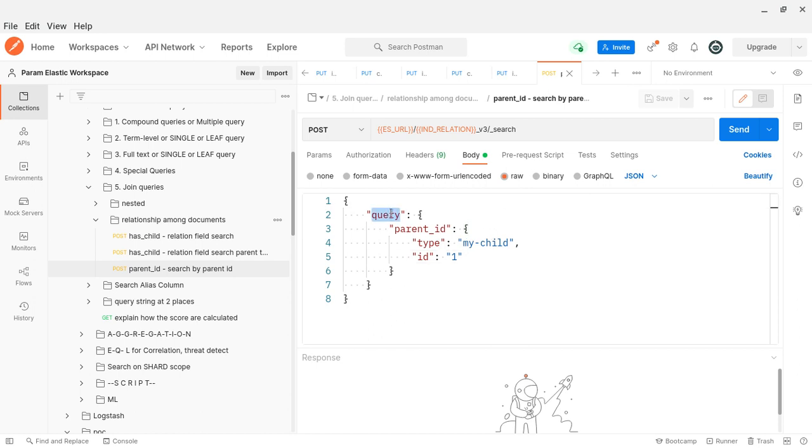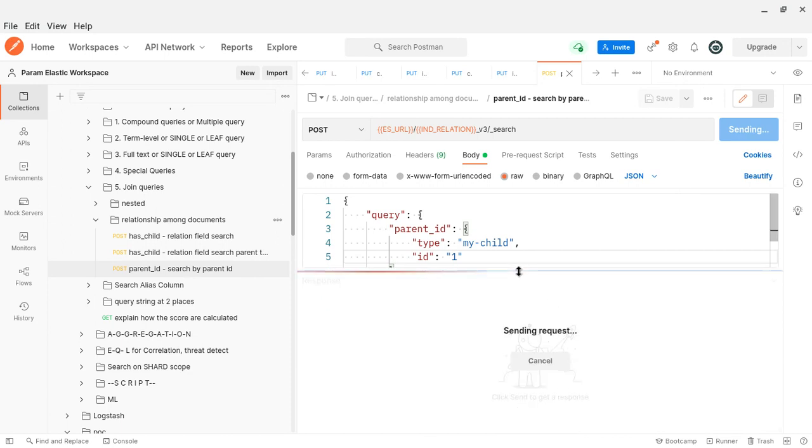I am just sending the query. Obviously the parent ID is there. I will say what the joining name is. It's my child. I will show the mapping. So it's the joining field, and I give the ID. Whatever documents match this, I will get as the result set.